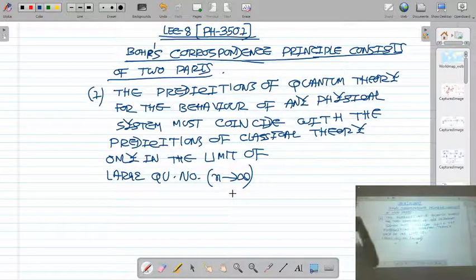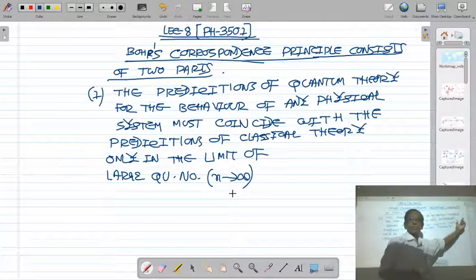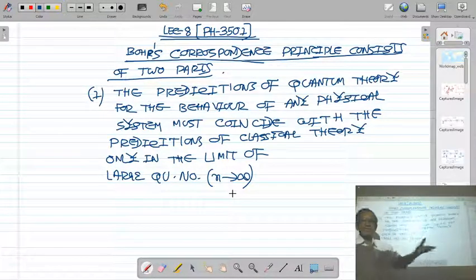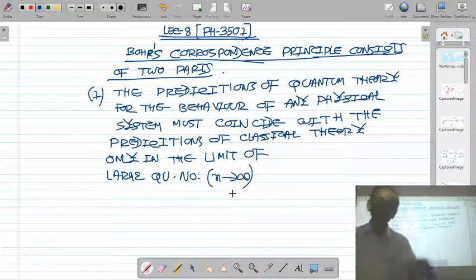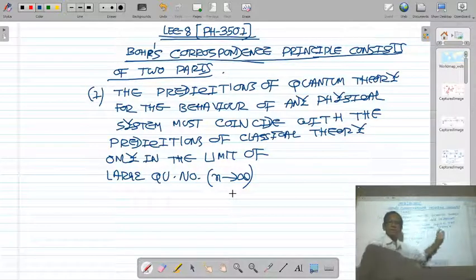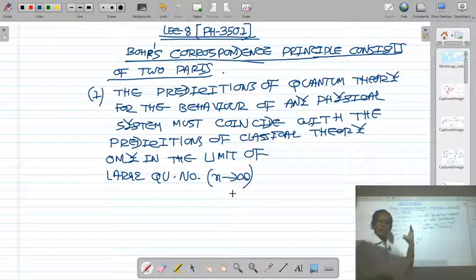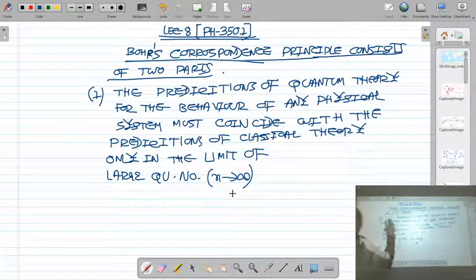So this is the first part of Bohr's correspondence principle: the predictions of quantum theory for the behavior of any physical system, be it a system of electron or atom, coincide with the predictions of classical theory only in the limit of very large quantum number.